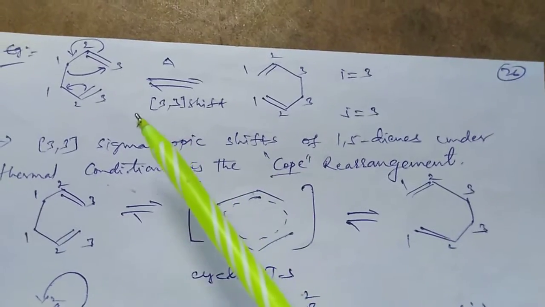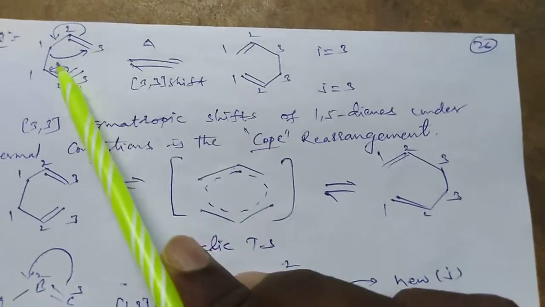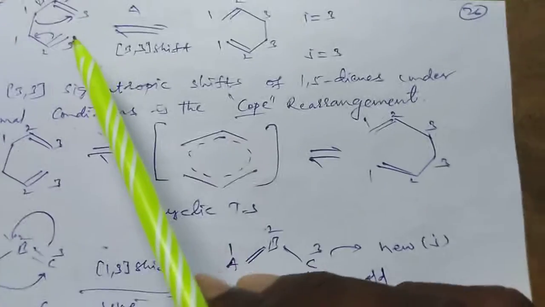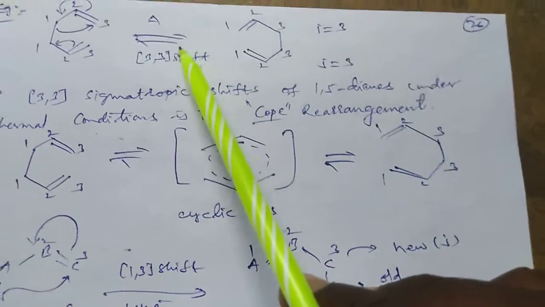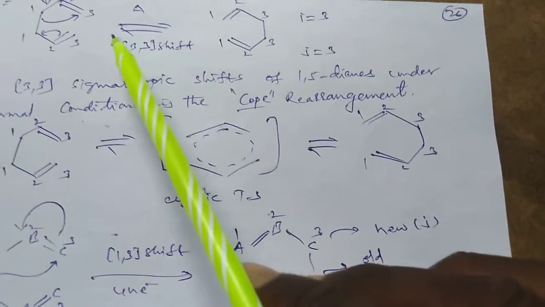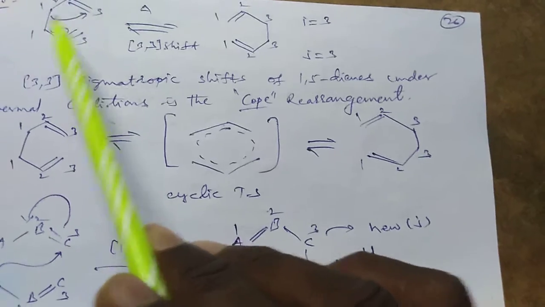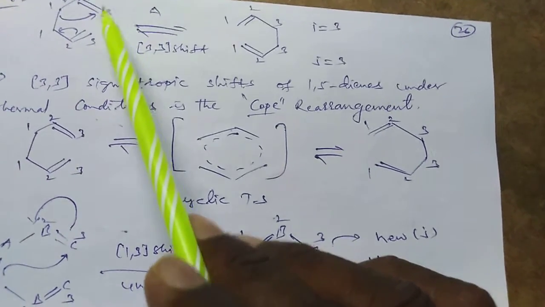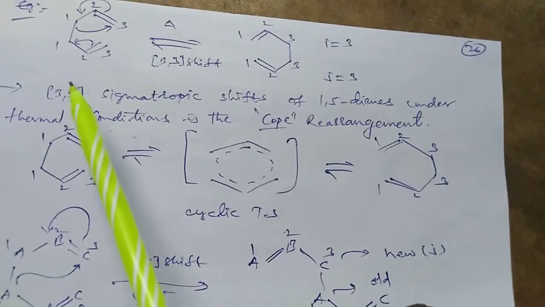Now we are taking a perfect example. 1, 2, 3 and 1, 2, 3 groups are linking at the first carbon and first carbon in the presence of thermal conditions. This double bond migrates to here, and this single bond attacks the third position, where the sigma bond is formed between the third and third positions.